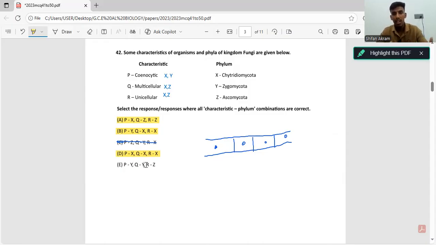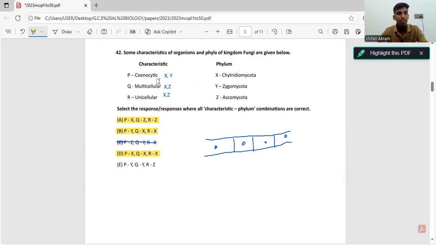Any student who hasn't read more than what's in the resource book doesn't know whether Zygomycota is multicellular or unicellular. So the correct answer is A, B, and D. But they have also given marks for the people who chose E, which means the fifth answer.